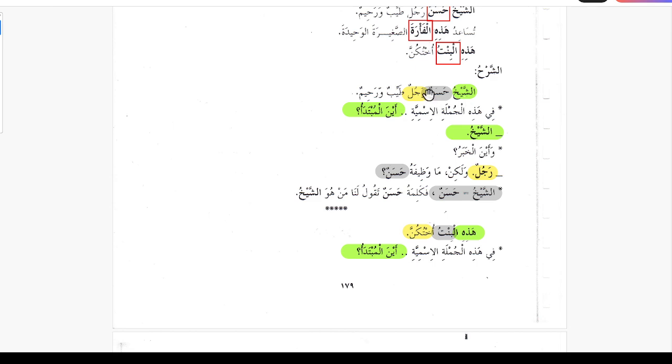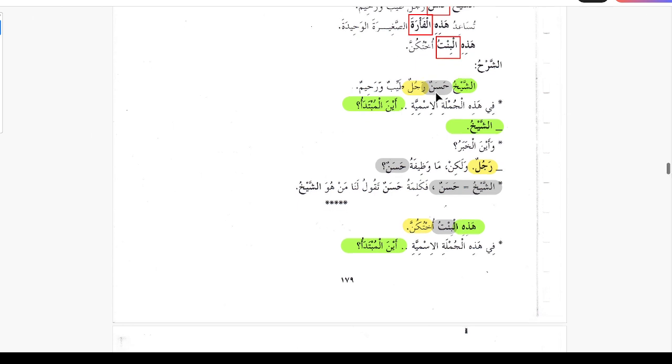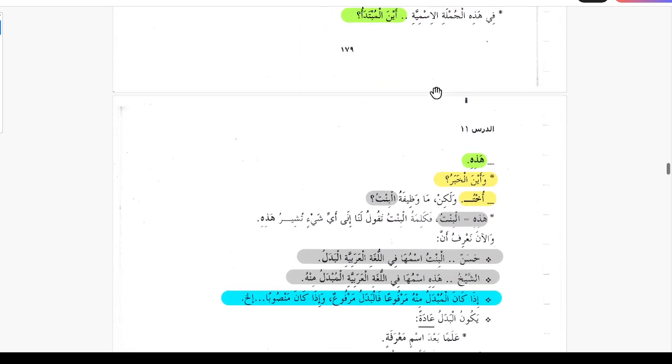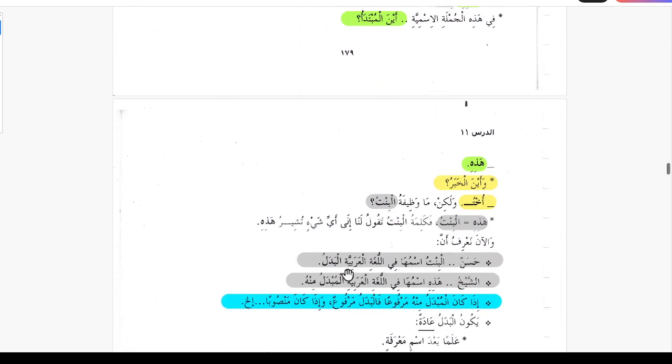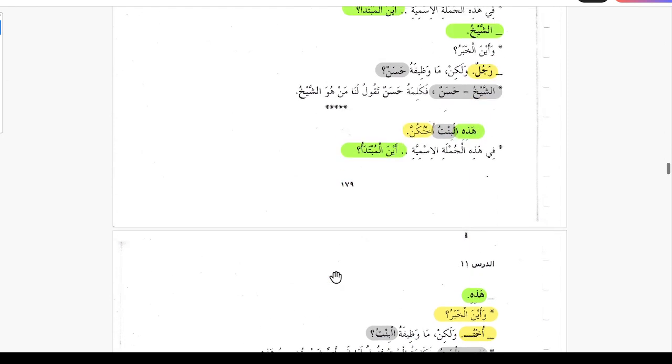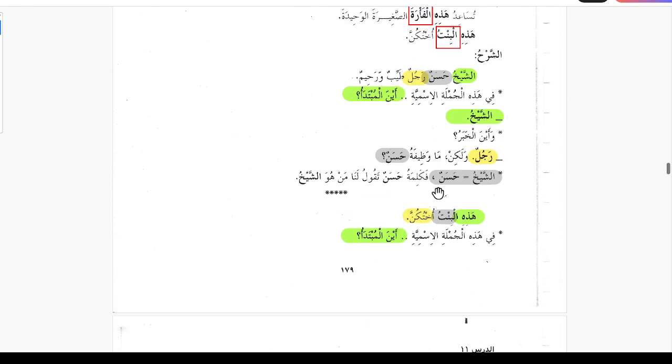I mean, this is the name of the person, but we can just call him a shaykh. Rajulun tayyibun wa rahimun. The shaykh is a good and compassionate man, but Hasan, when we use it, is referring to shaykh, meaning this is a substitute for shaykh. So in this example, Hasan is called al-badal. So Hasan is the badal for a shaykh.